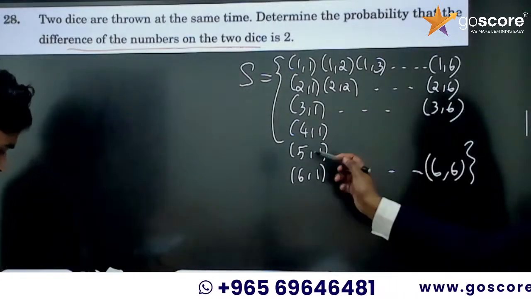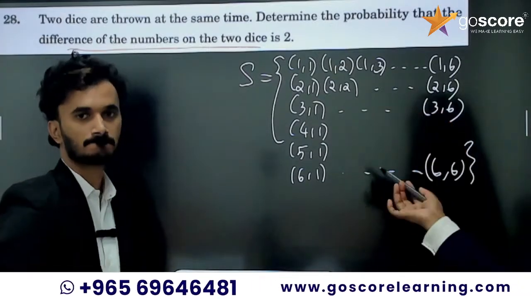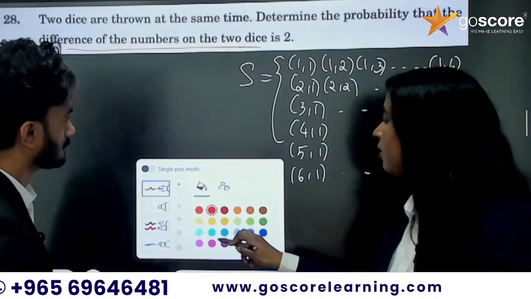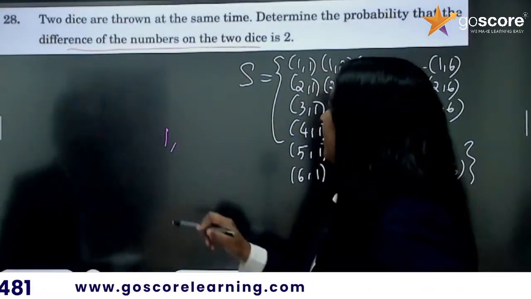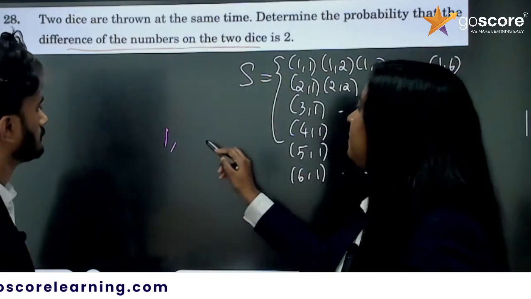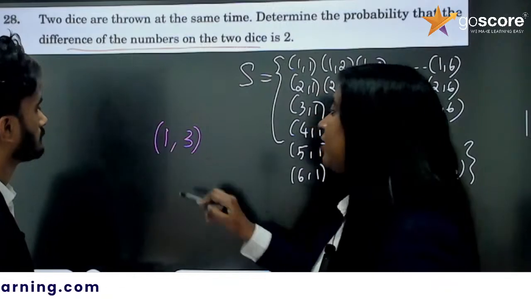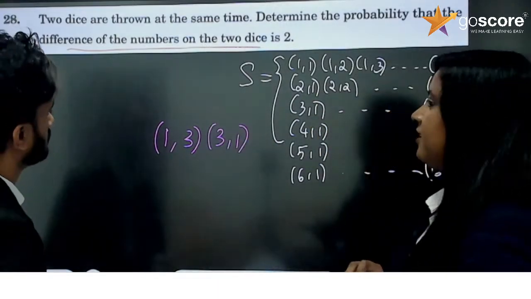Yes. Difference of 2 numbers on the die is 2. So if you are writing everything, it may be easy for you to find. But I will tell you a trick. Let us take the first number 1. Let's add 2 with that because the difference must be 2. So 1 plus 2, 3. If you take 1, 3, then 3, 1 will also be there. Symmetry.